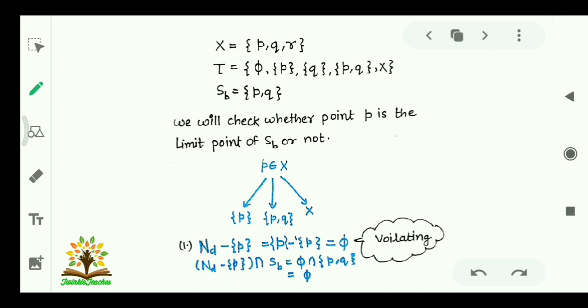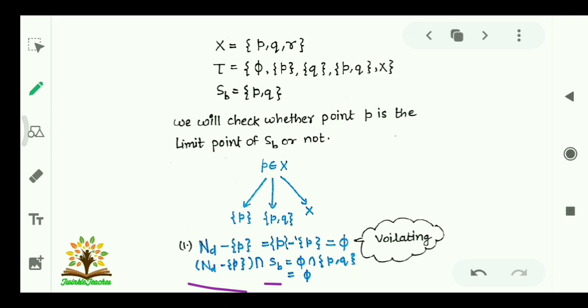First of all, we have to find out open neighborhoods of point P in X. These are {P}, {P, Q} and X. As the process of limit point says, first of all, we have to exclude this particular point from the neighborhood. That is, we exclude the point P from its neighborhood, that is {P} only. {P} minus {P} is phi. Now, taking intersection of this set with SB will give us again phi.